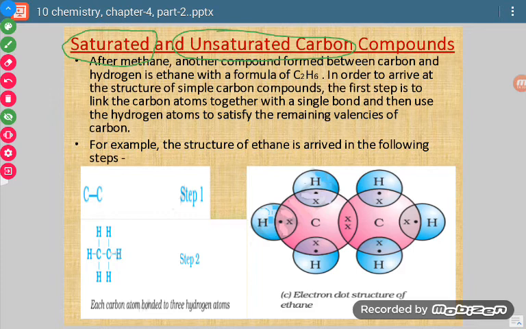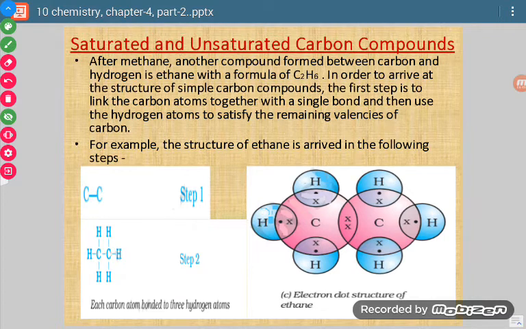Okay, so here what we have to see is the bond between carbons. If it is a single bond, then it is saturated. If there is presence of multiple bonds, meaning double or triple, then it will be termed unsaturated carbon.